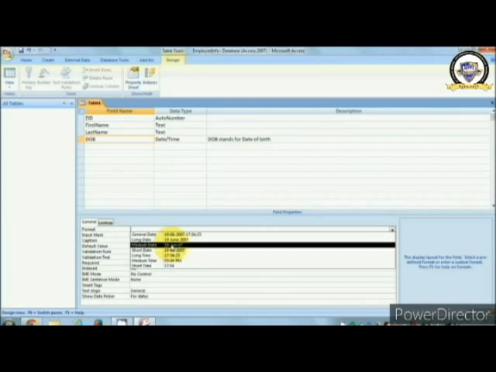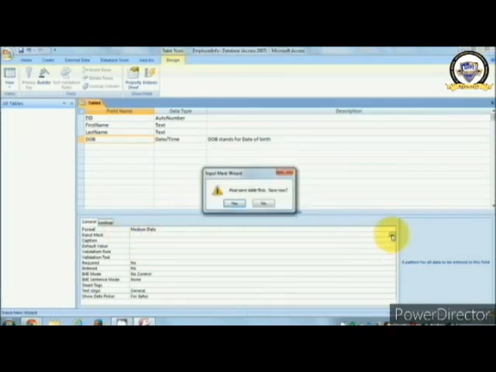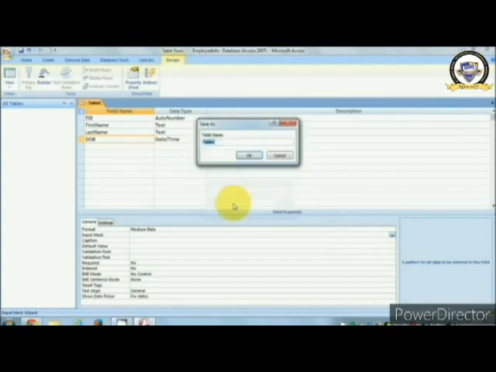Now there is also a way in which you can input the value, which is called the input mask. For example, I want to input the value in the form. Now select that symbol, click the three dot button, and click yes, because we have to save your table. Table 1 is given, so we will edit it with any name. So our table name is employee data.